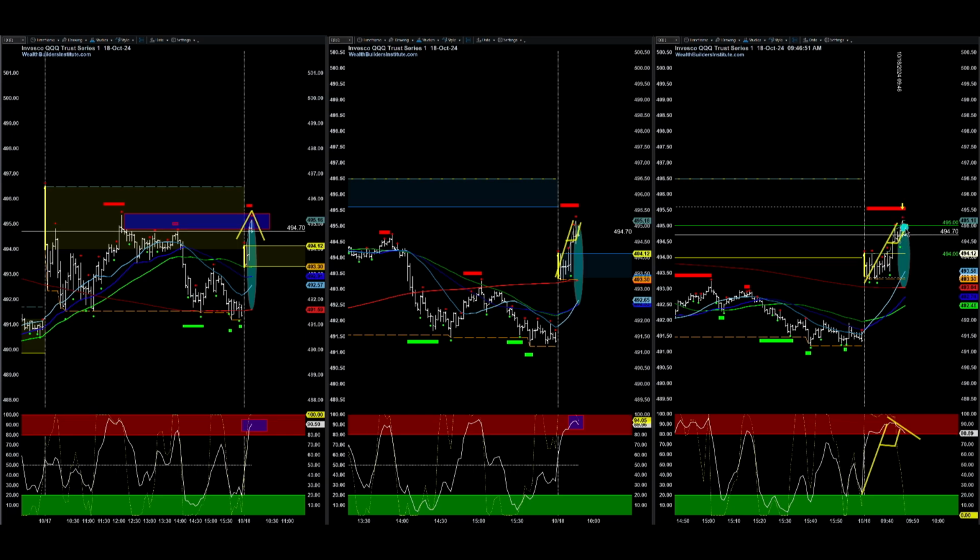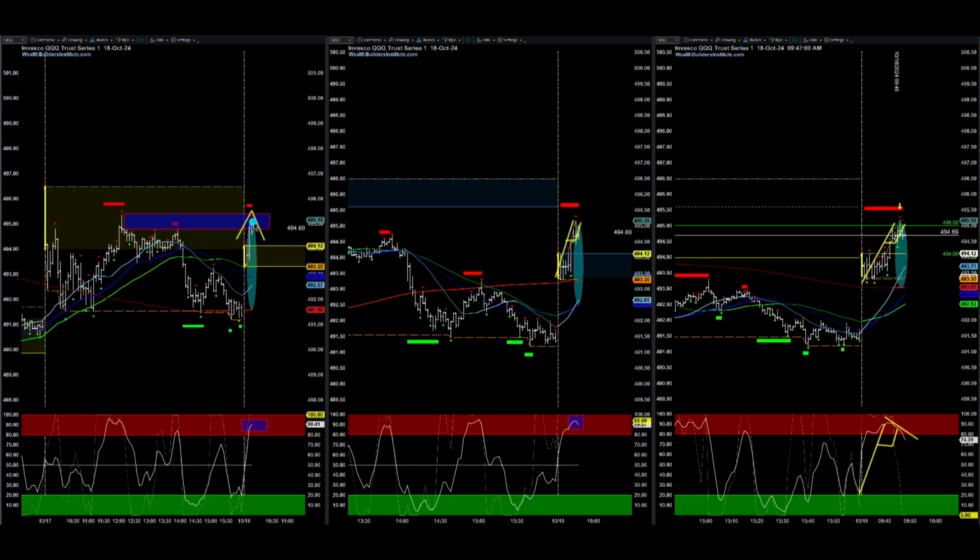Inverted H, wide state, inverted H. Inverted H, wide state, oscillator agreement. V pattern, wide state, retesting off of an area resistance, oscillator agreement.